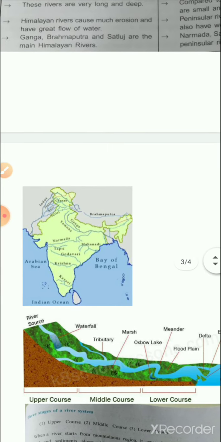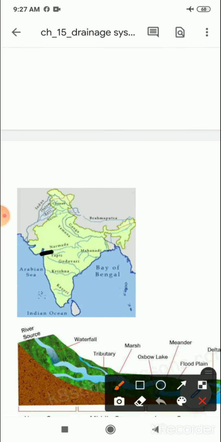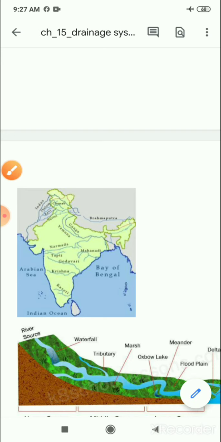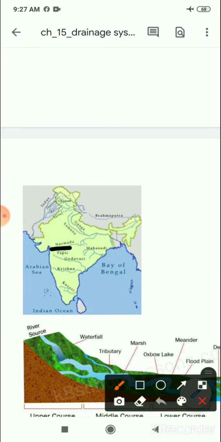In this map you can see the peninsular rivers: Narmada, Tapi, Mahanadi, Kaveri, Krishna. Again, the main rivers of Peninsula are Narmada, Tapi, Godavari, Mahanadi, Krishna and Kaveri.